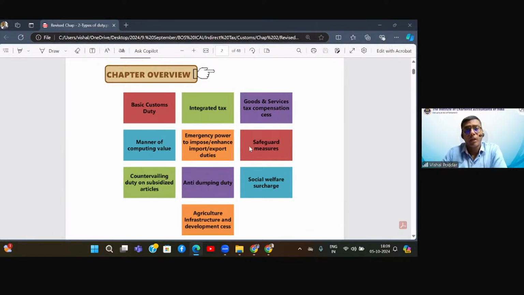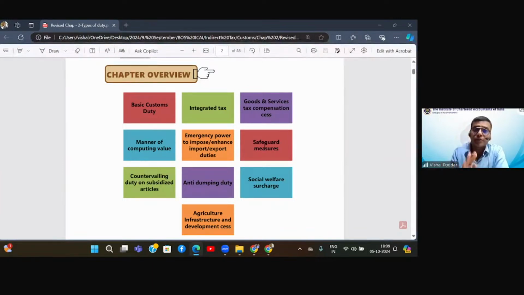Besides this, we have safeguard measures whereby, if you remember my previous lecture, I had mentioned that the customs law is not only for revenue for the government, it is also for control. So through customs, the government also wants to exercise control. Here I am talking about the economic control. What is economic control?